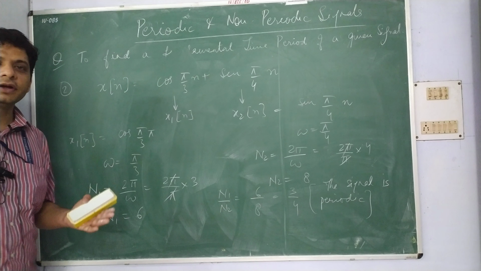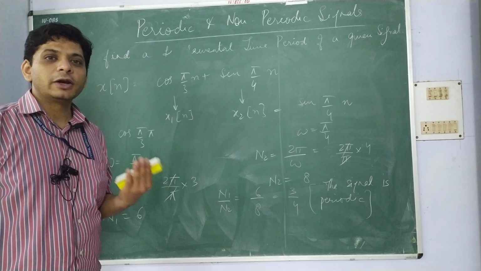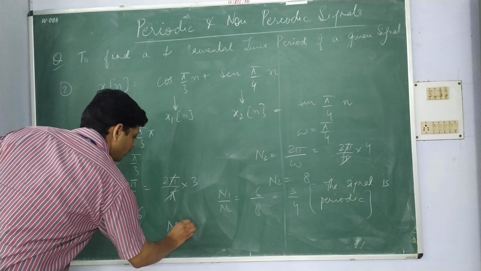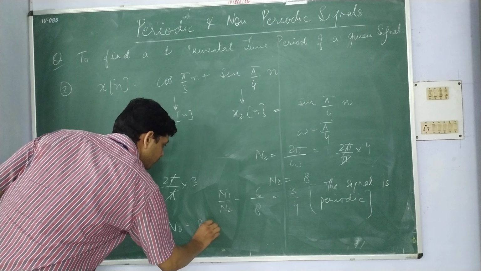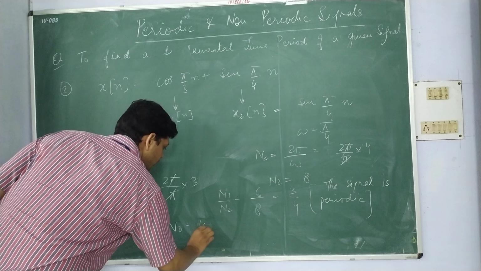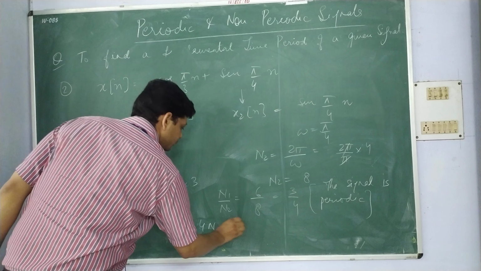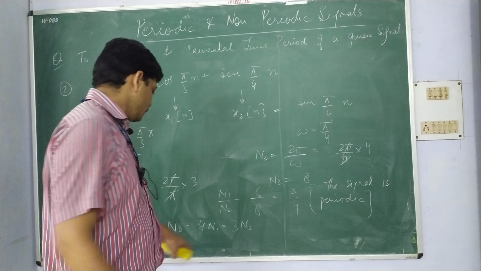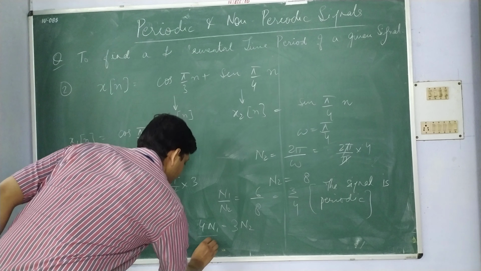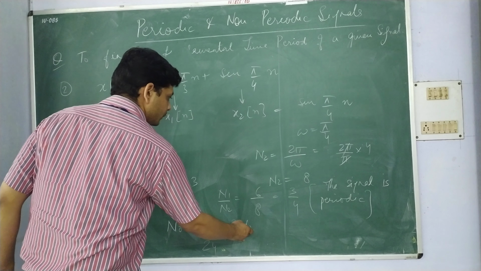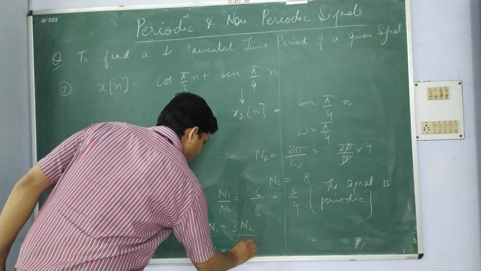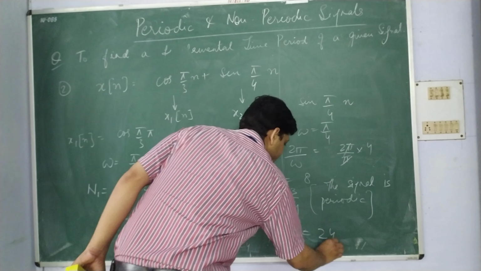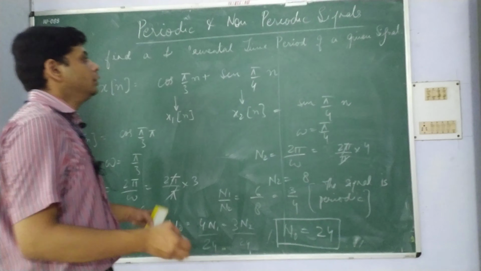Now, if we want to calculate the fundamental time period, then N naught will be there. What will N naught be? 4 of N1 will be equal to 3 of N2. If we place N1 equal to 6 over here, that becomes 24. And if we place N2 is 8, 3 into 8 is again 24. So the fundamental time period of x[n] is 24. So you see how